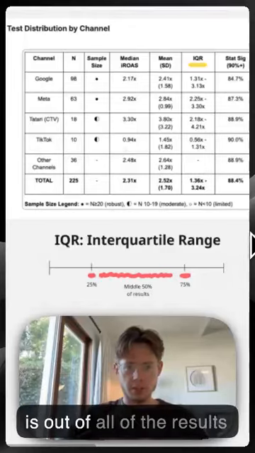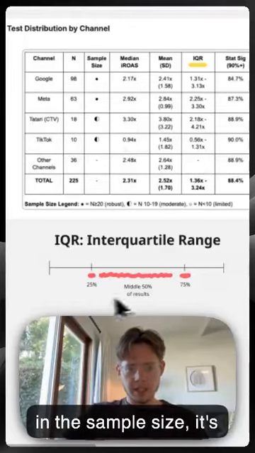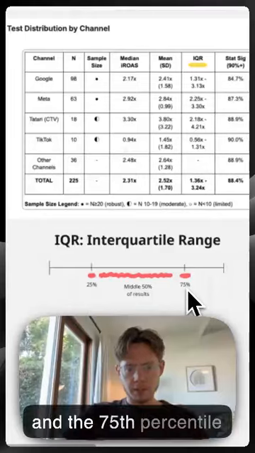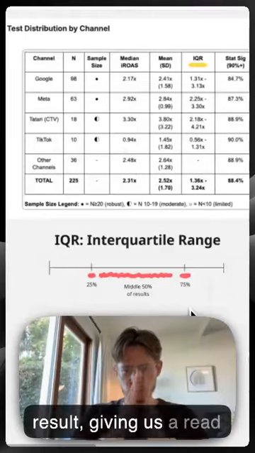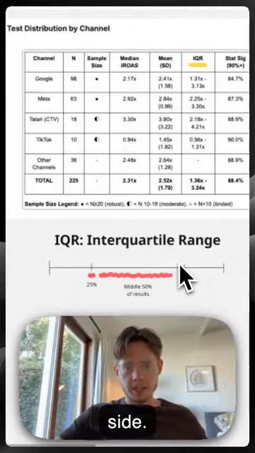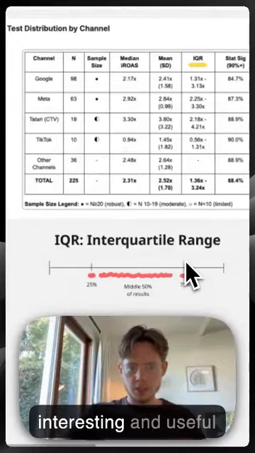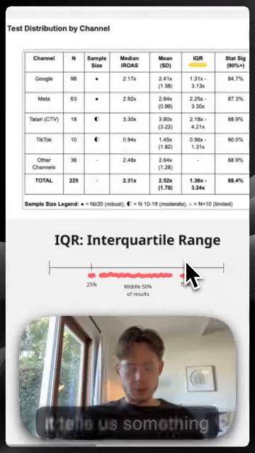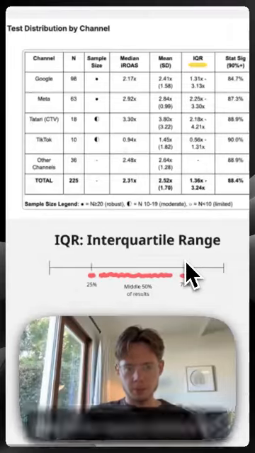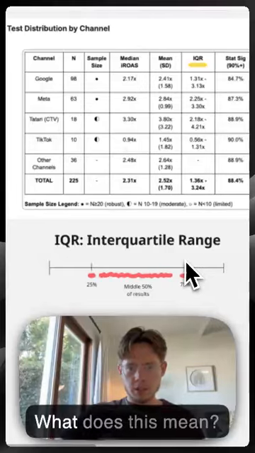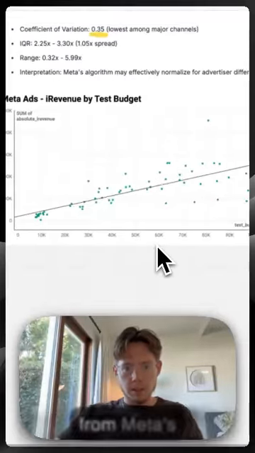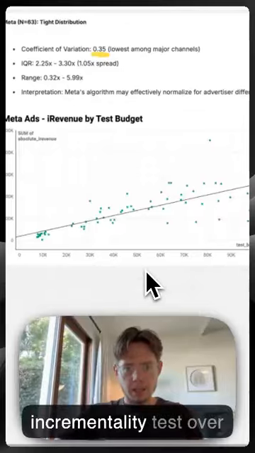So what it's doing here is, out of all of the results in the sample size, it's taking a look at the spread between the 25th percentile result and the 75th percentile result, giving us a read of the middle 50% of results and getting rid of the outliers on either side. This can be a really interesting and useful thing to look at because it tells us something about the predictability and the replicability of the results by channel. What does this mean?